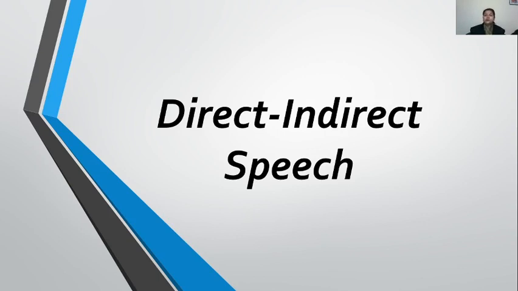Yesterday, ma'am taught you direct indirect. Okay, and we have discussed the different types of rules that we need to take care while converting a direct sentence to indirect. Clear? Today, in this period, we will discuss the formation of indirect sentences in different types of sentences, like how to make an indirect sentence in assertive, how to make it in interrogative, how to make an indirect sentence in imperative, or same as with exclamatory also.